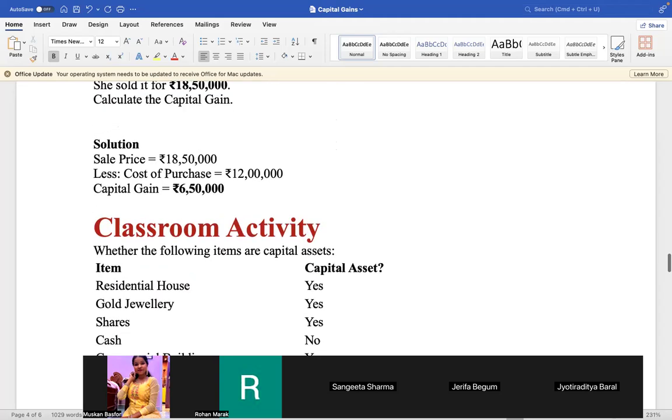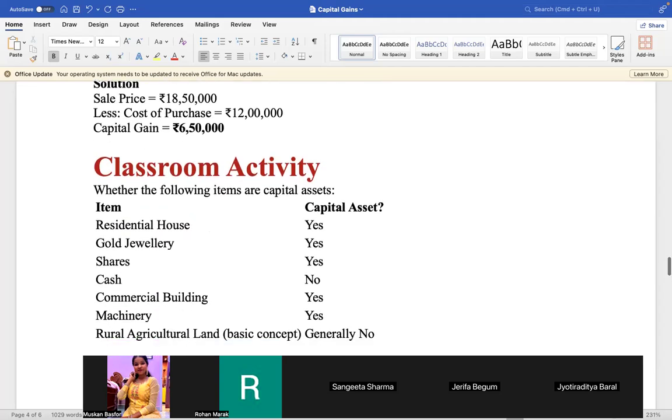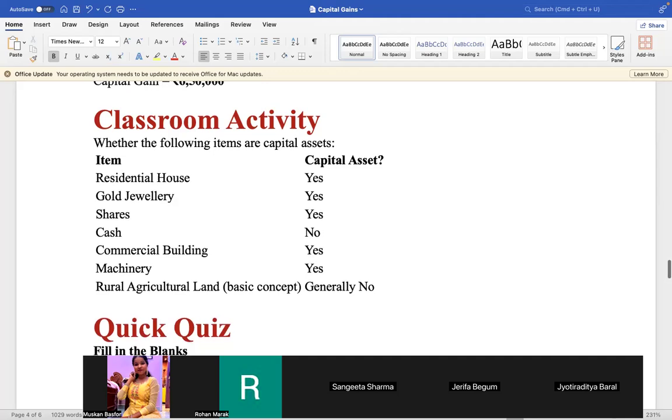Okay, now the classroom activity will be explained by Jerifa Begum. Jerifa, explain the classroom activity a little: which is a capital asset, which is not. Jerifa, be quick. Jerifa has gone out. Jyotiraditya?